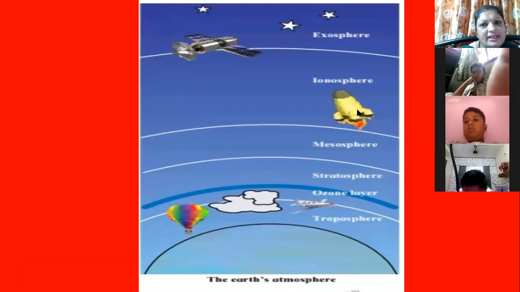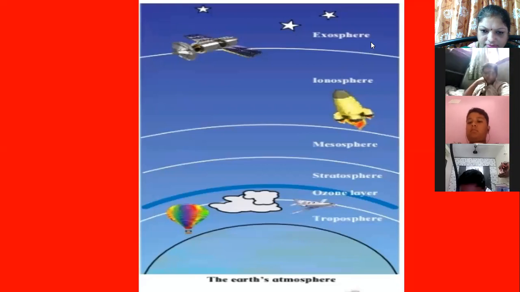Rockets will fly in that layer of ionosphere. Ionosphere, rockets will fly. What happens in the exosphere? You can see the sun, the moon, the stars, the satellite, that is your space. That means exosphere. That is the last layer of the atmosphere.